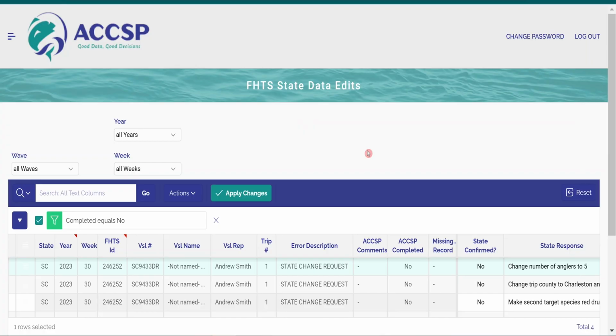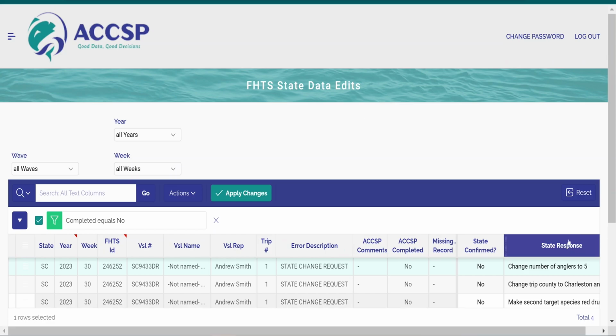At the top of the FHTS Data Edits page are filters for year, wave, and week to narrow down the edits displayed on this page. To address data edits and provide corrections on a FHTS survey, click into the state response field of that survey's row and provide the information necessary to resolve the issue.